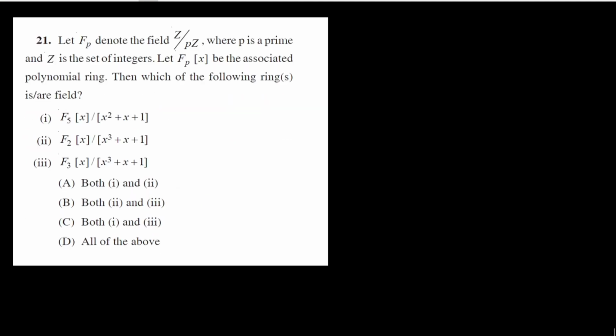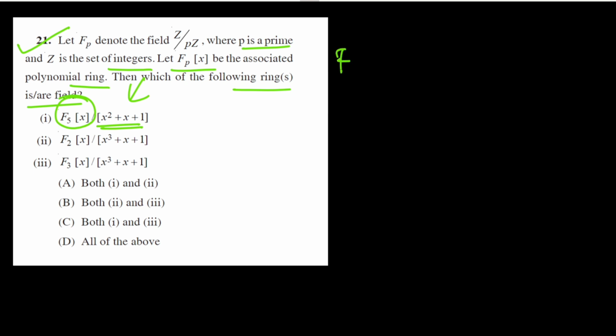Now question number 21 says: let F_p denote the field Z upon pZ, where p is a prime and Z is the set of integers. Let F_p[x] be the associated polynomial ring. Which of the following rings are fields? We simply check whether the polynomial is irreducible over F_5[x]. If we find that it is irreducible, then we clearly say that this is a field.